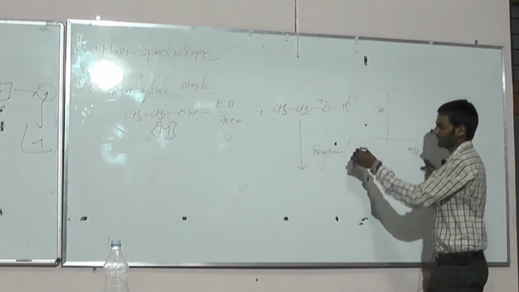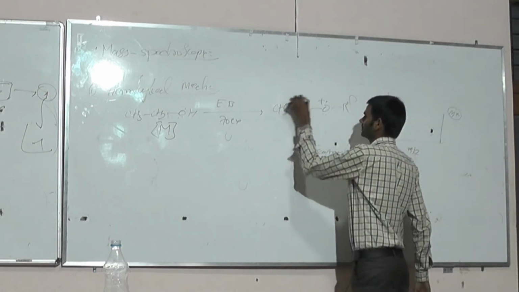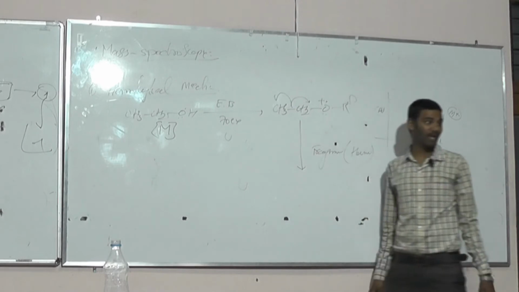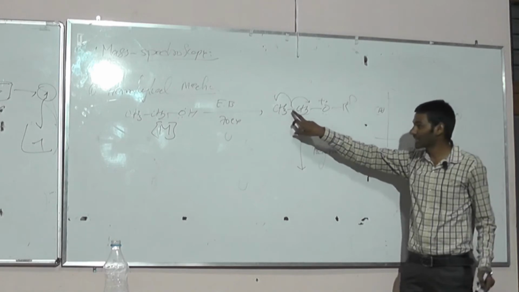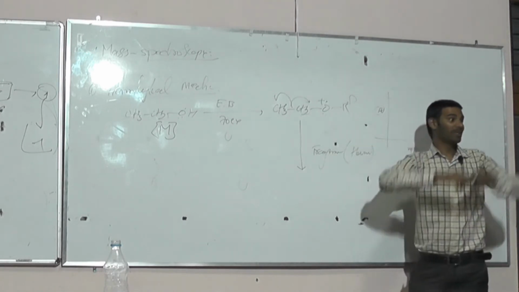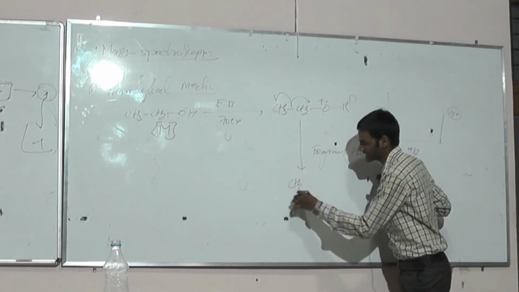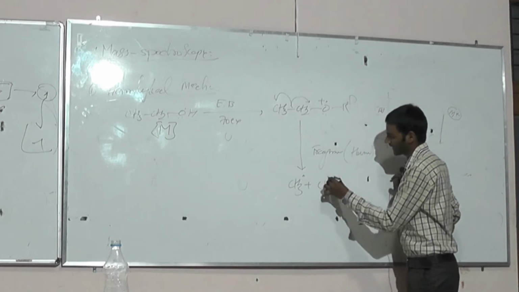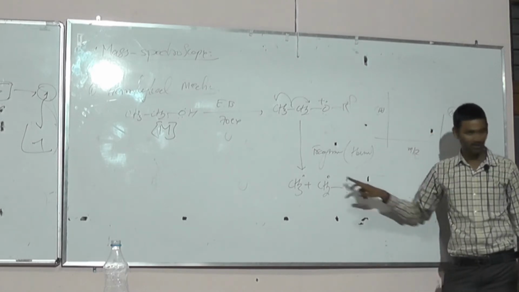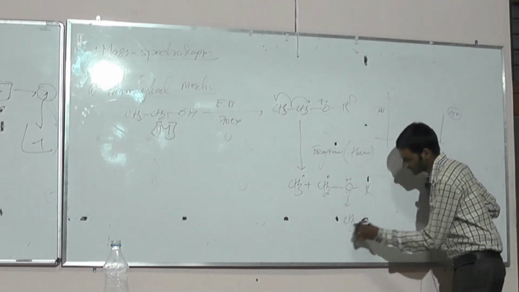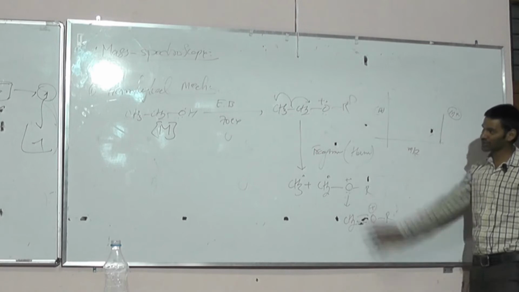fragmentation. The preferable mechanism here is homolytic. In homolytic cleavage, each atom takes an individual electron, which means the bonding pair of electrons moves individually. Each atom gains one electron, thereby it gives CH3 radical and CH2 with one electron bonded to oxygen positive, plus R. One electron on the oxygen and one electron on the CH group give CH2 double bond oxygen R, positive charge. So what are the resulting fragments due to the homolytic mechanism?